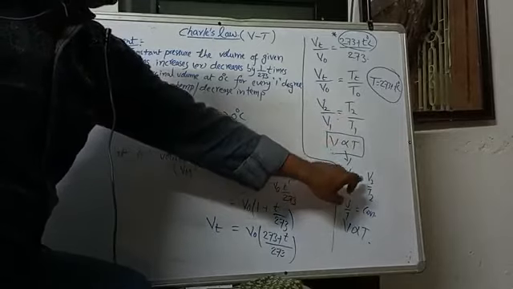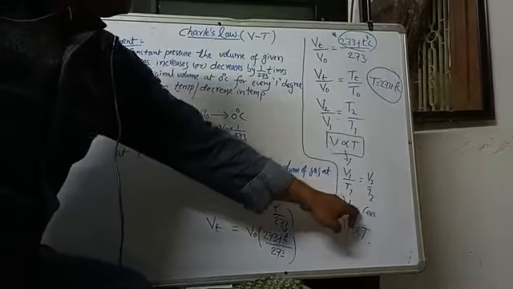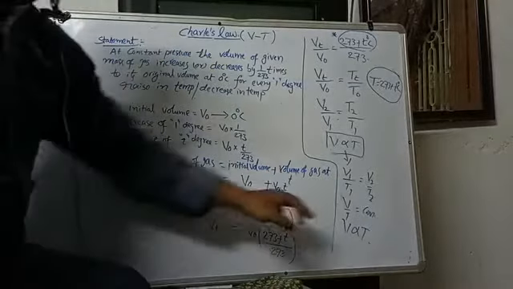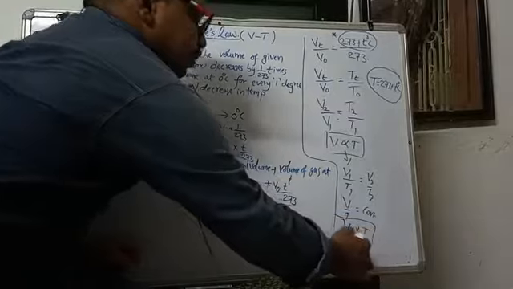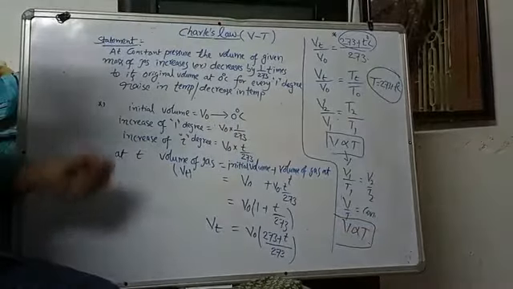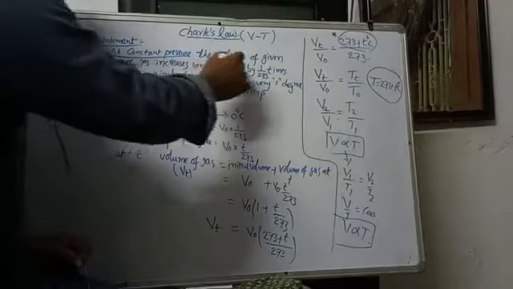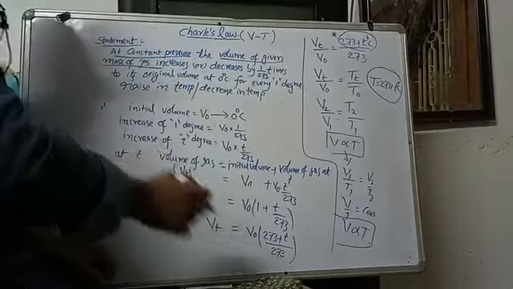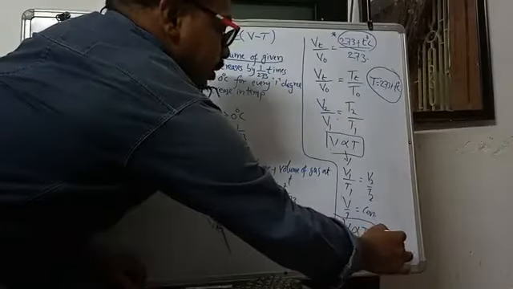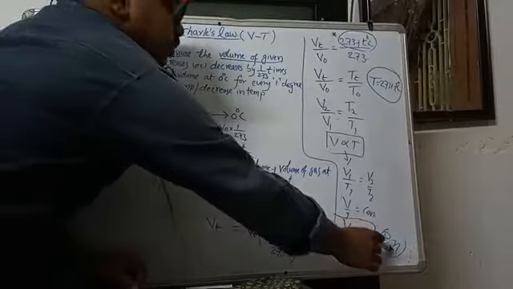So I am rearranging the formula like this: V1 by T1 is equal to V2 by T2. So V by T is equal to constant. That means at constant pressure, for a given mass of gas, both terms are constant.